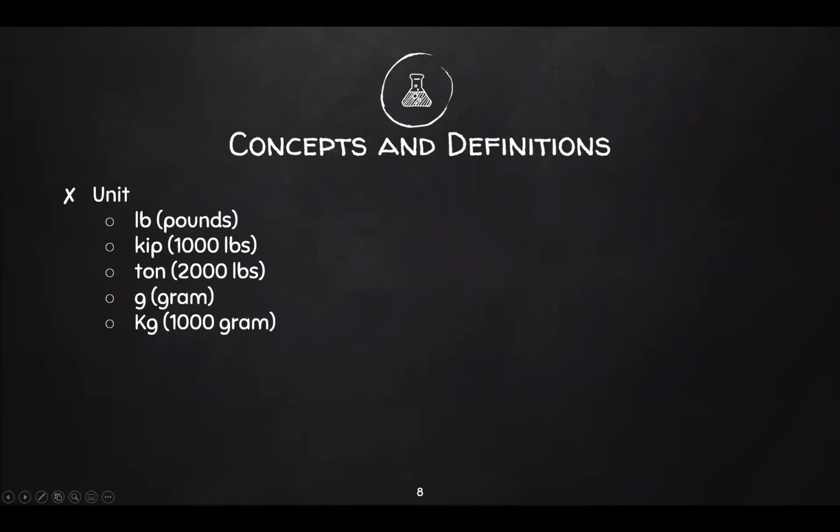Okay, next, let's talk about your units. We have your pound, LB for pounds, kip, this is just equal to 1,000 pounds. 1 ton is equal to 2,000 pounds, G for gram, and kg for kilogram, or rather 1,000 grams as well. Now, some of you might encounter kip and ton for the first time here. So just know that kip is just 1,000 pounds, ton is 2,000 pounds. Okay, so just keep that in mind because in some books, they still use kip and ton as their unit of measurement. Okay, so those were your concepts and definitions.